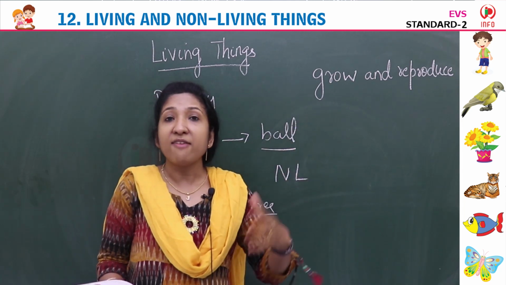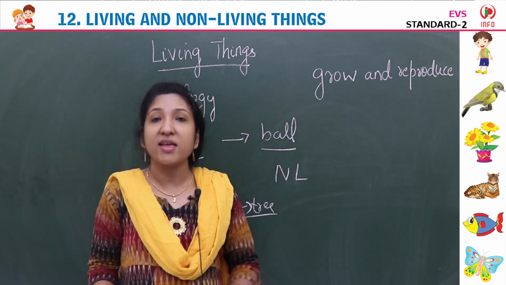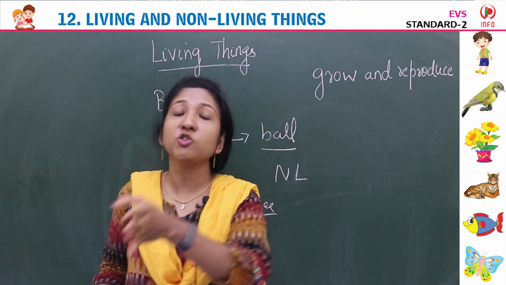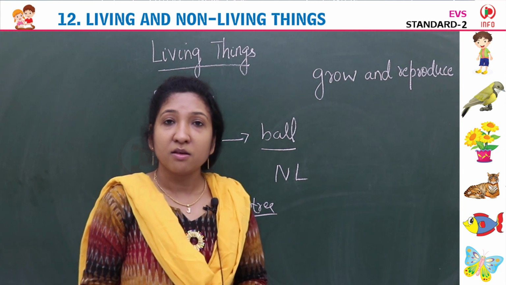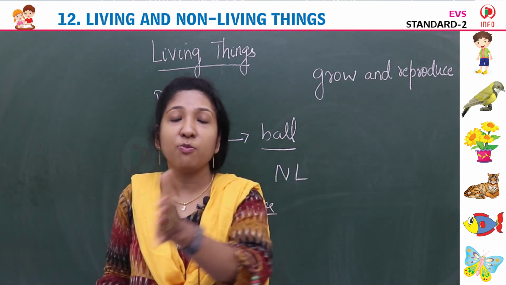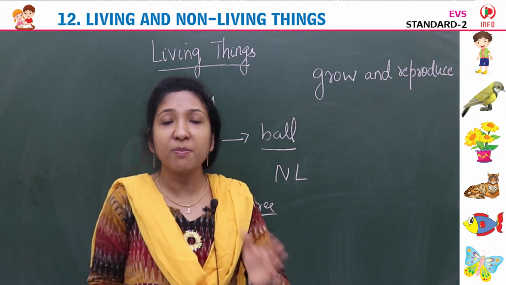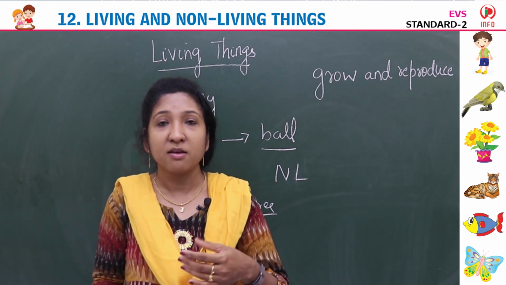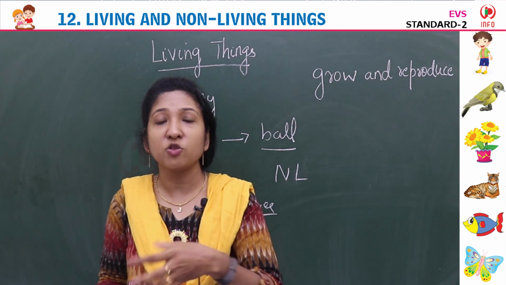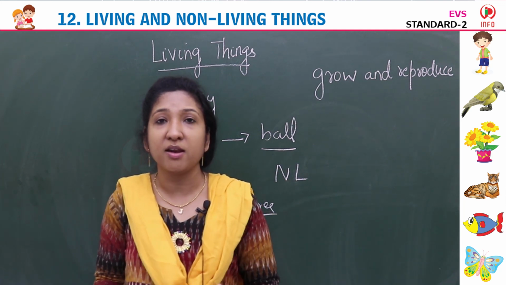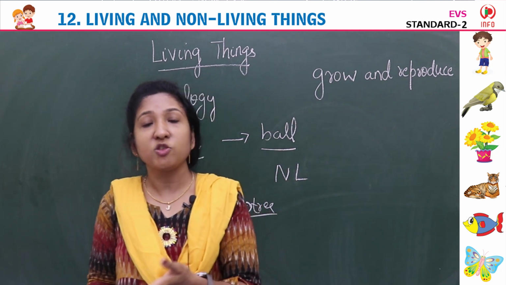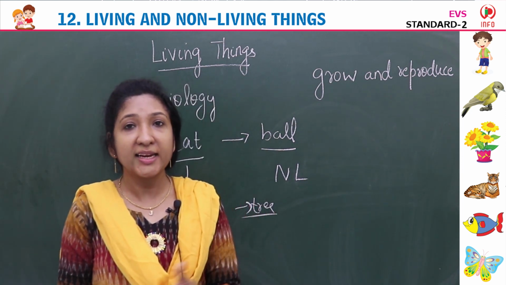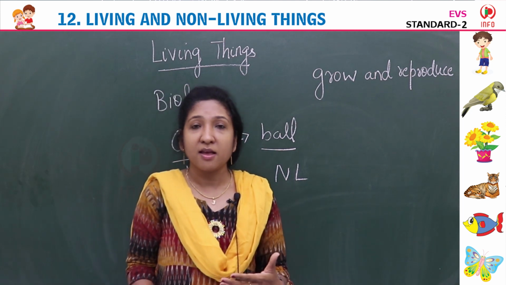Reproduce means they have the ability to produce young ones. Women give birth to a baby. Then animals give birth to young ones, small babies. Dog babies, puppy, isn't it? Cat also gives rise to baby. Dog gives rise to young one. All animals give rise to young ones. Cow, calf, goat, kid. Yes.